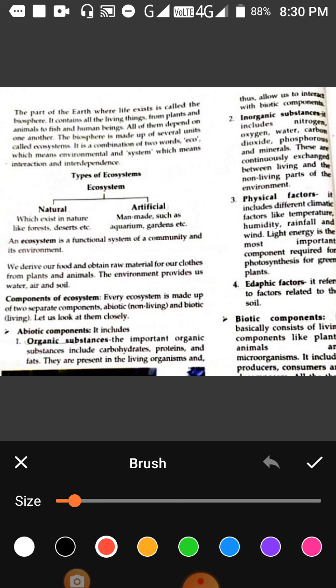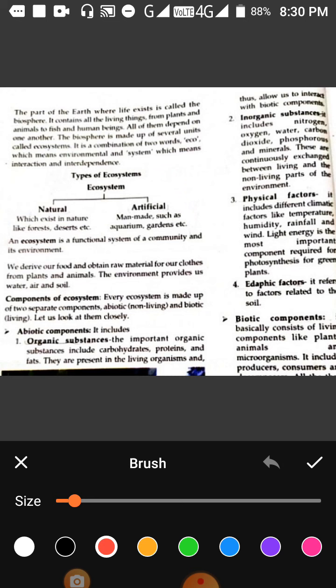Fourth is the edaphic factors. Now these are some technical terms because you are reading environmental studies, environmental science, so some of the terms you will have to remember. The edaphic factors means the factors which are related to soil. So what do you think, which type of factors will be related to soil? The growth of plants, the water, the underground water, the soil, and all of these factors are called edaphic factors. So abiotic factors are of four types.